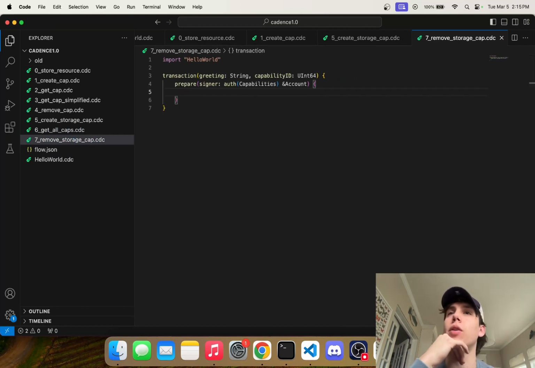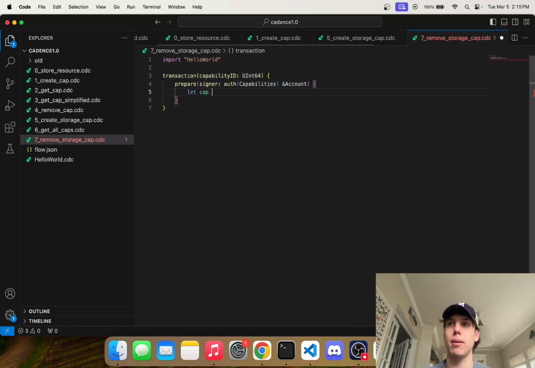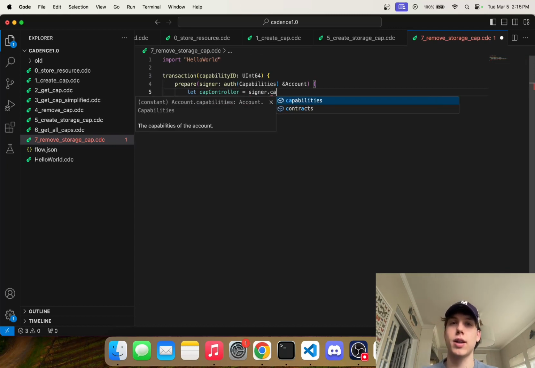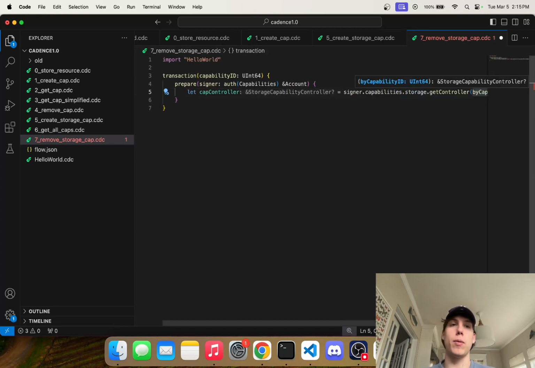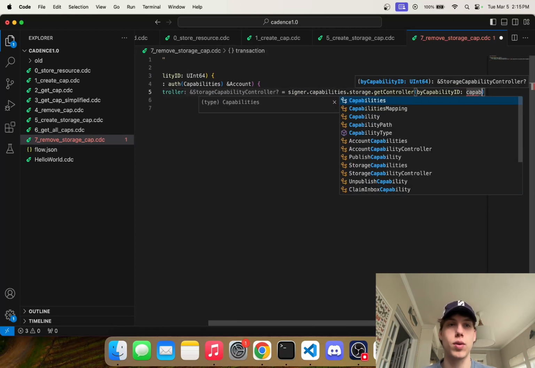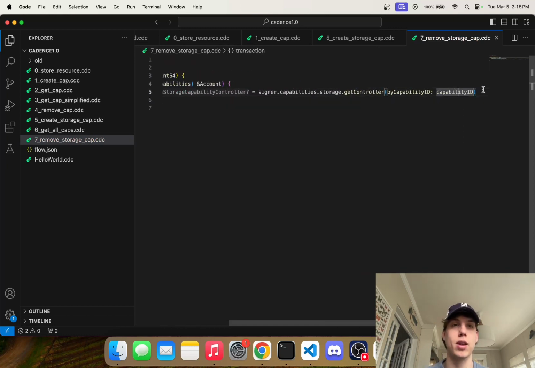So the last step here is what happens if we want to remove a storage capability, right? Again, it's actually not that hard. What we can do, and this should probably be removed, but what we can do is go ahead and say let capabilityController equals signer.capabilities.storage.getController, right? And we pass in the capability ID. So each capability has its own ID, right? And you pass that in right there.